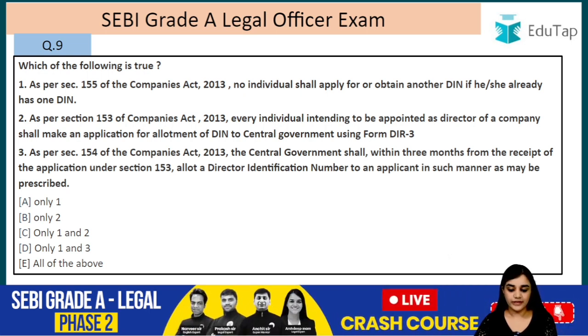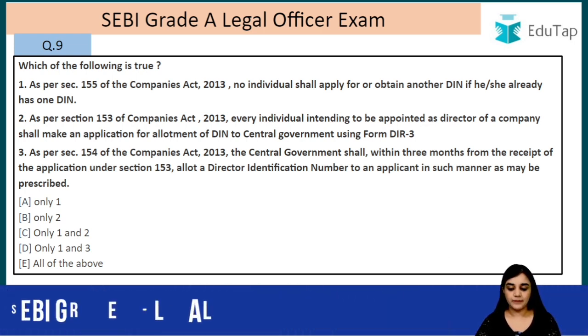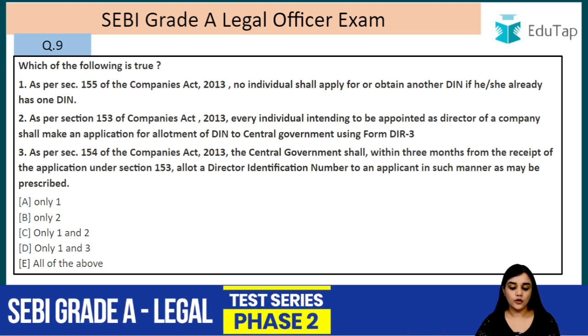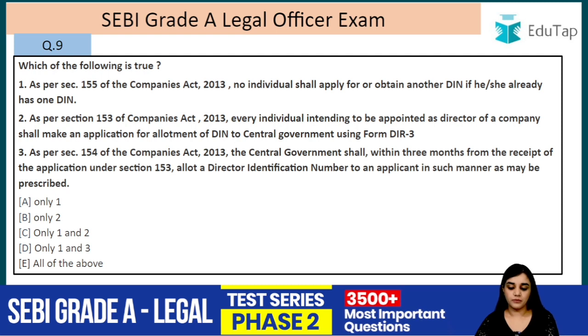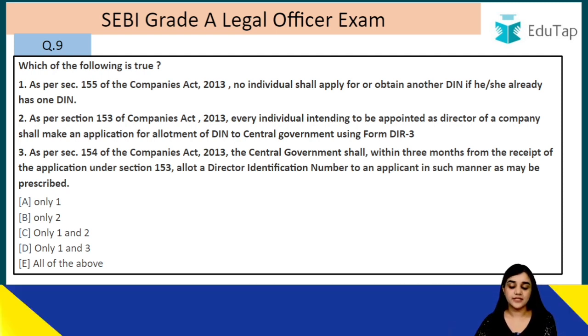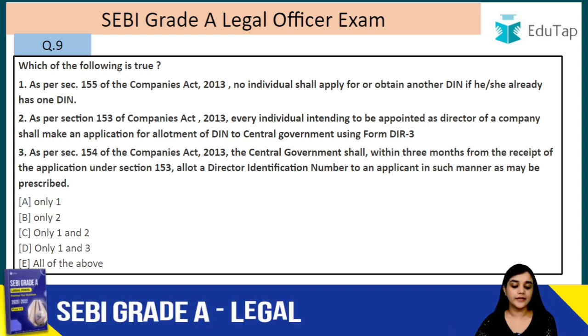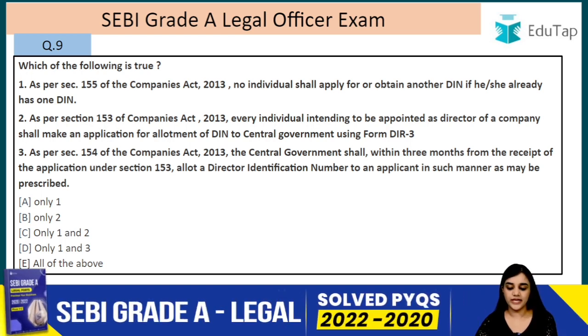As per section 154 of the Companies Act 2013, the central government shall within 3 months from the receipt of the application under section 153 allot a director identification number to an applicant in such manner as may be prescribed. So the answer to this question is C, that is only the first and the second statement is correct, but in the third one it should be 1 month and not 3 months, right?